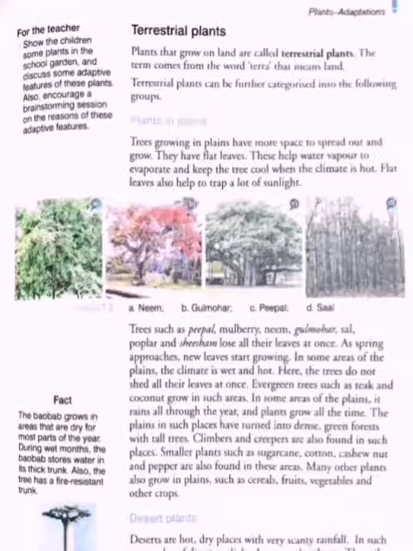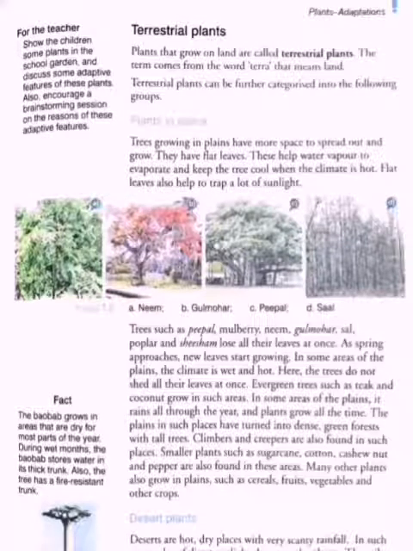Terrestrial plants. Plants that grow on land are called terrestrial plants. So children, you have to remember that the plants which grow on land are called terrestrial plants. This term came from the word terra, and terra means land.